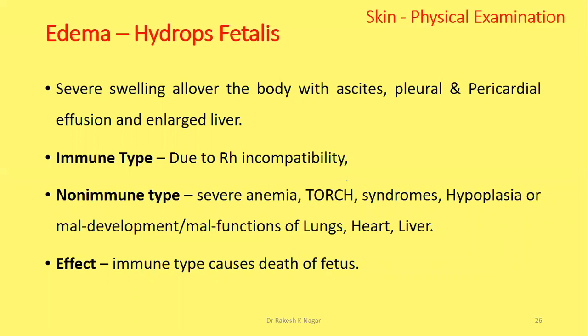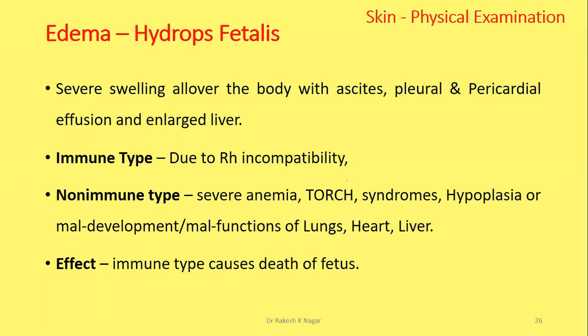But we can prevent this condition by giving anti-D serum antibodies within 72 hours of birth to the mother, or we have to give it after unidentified abortion, miscarriage, or cancelled pregnancy.